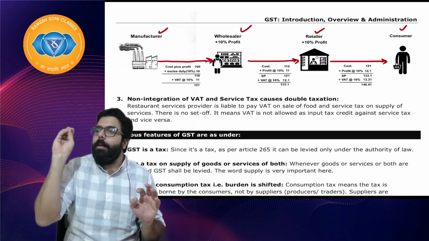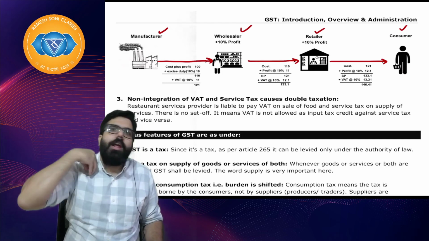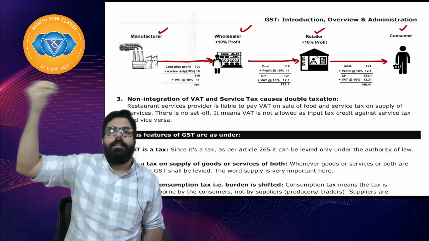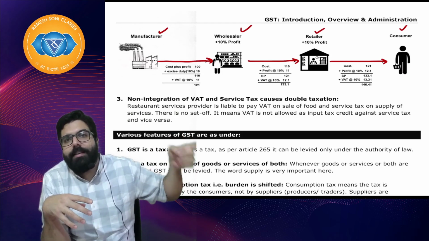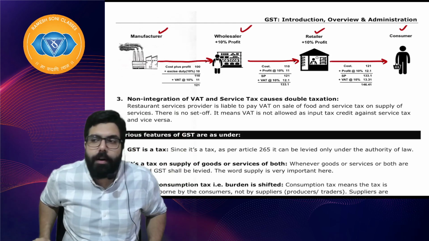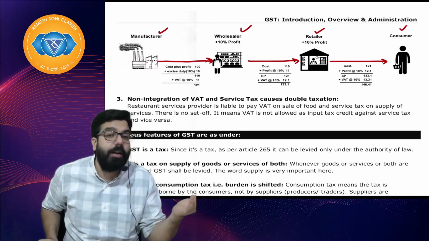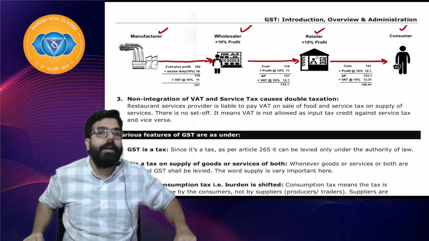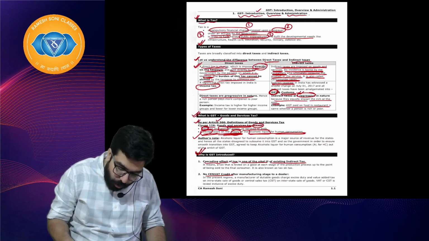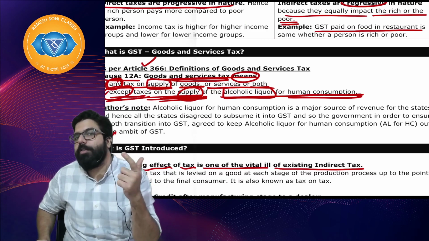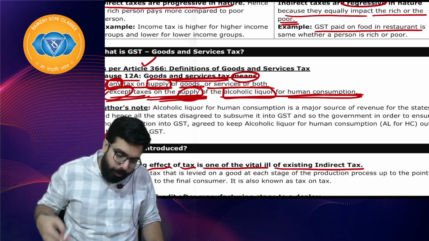Direct tax is imposed on a person, Baba, and paid by him only. Incidence cannot be shifted. Indirect tax is imposed on one person but paid by the ultimate consumer. Incidence is shifted. Direct tax is income tax. Indirect tax is GST and customs. Direct tax is progressive. Indirect tax is regressive. And Baba, then we went ahead and learned article number 366 clause 12A, which told us GST means any tax on supply of goods, services or both except alcoholic liquor for human consumption, right?